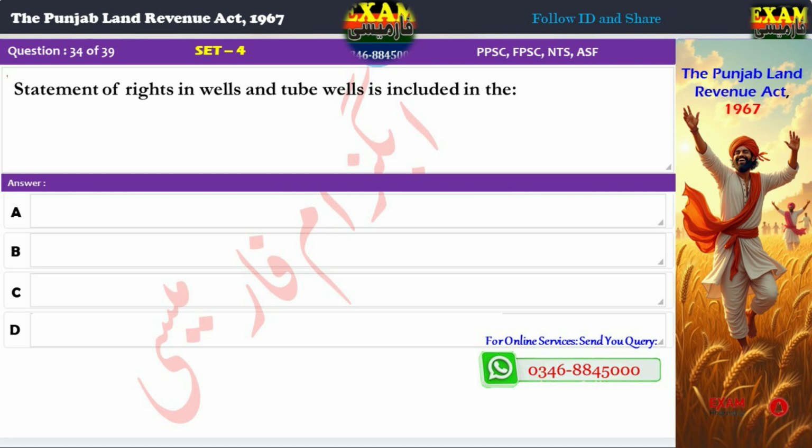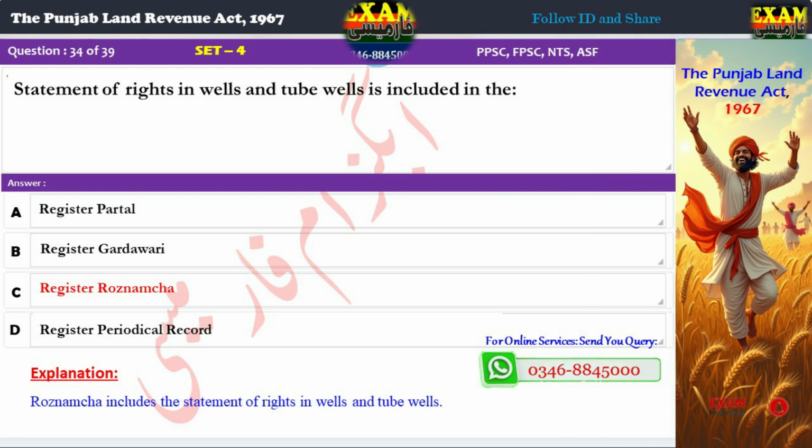Question 34. Statement of rights in wells and tube wells is included in the: A. Register Partal, B. Register Girdawari, C. Register Roznamcha, D. Register Periodical Record. Correct answer, C. Register Roznamcha. Explanation: Roznamcha includes the statement of rights in wells and tube wells.